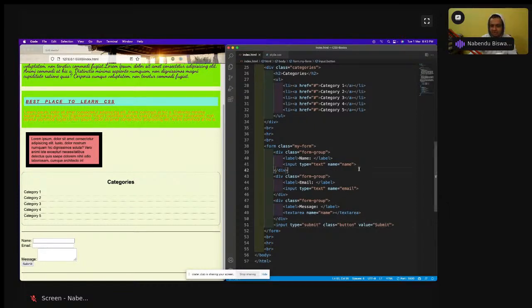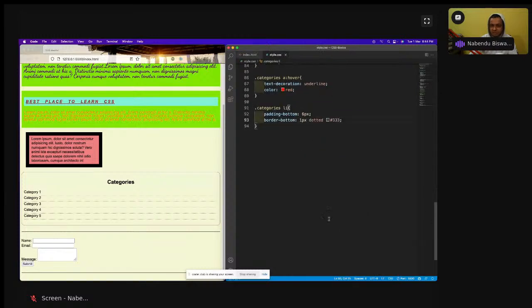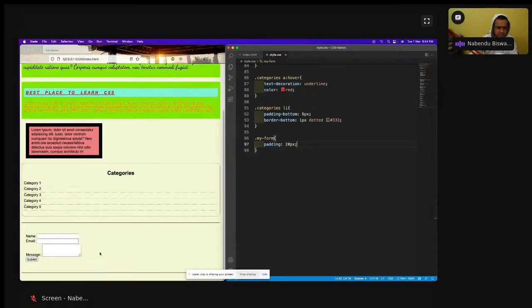So then as always I go here and the my form. So not as always, this we're doing for the first time. So this my form, I'll give a padding. So there is a golden rule in CSS development. You give padding, everything will be beautified. Okay. So wrap everything with a padding, because it gets something known as breathing space. This is known as breathing space. Everything gets a breathing space. Everything has a term in programming. Okay. So padding. So it is all way around the padding has been done.